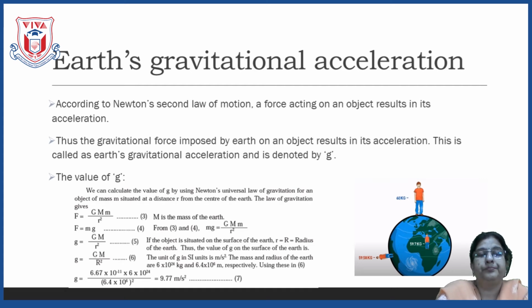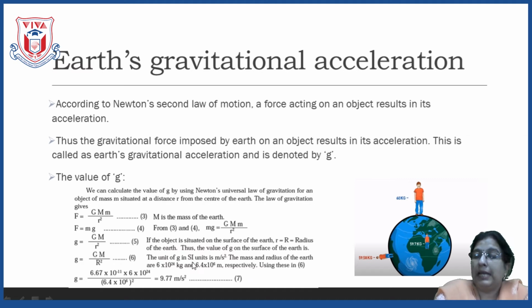Now here M is the mass and R is the radius of the earth. Now see here children, here capital R is considered as the radius, then what is this small r considered to be? Small r is considered to be the distance between the center of the earth and the object.